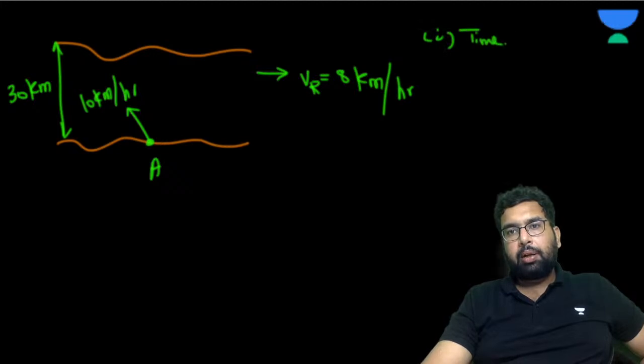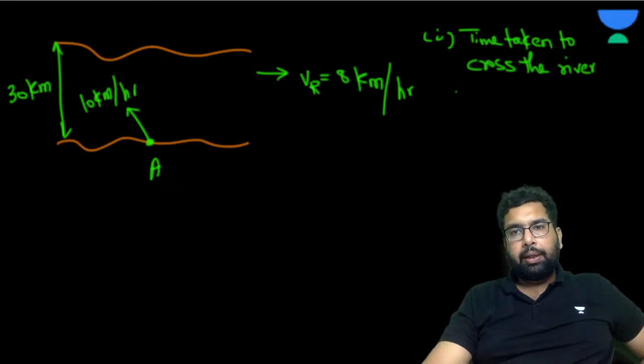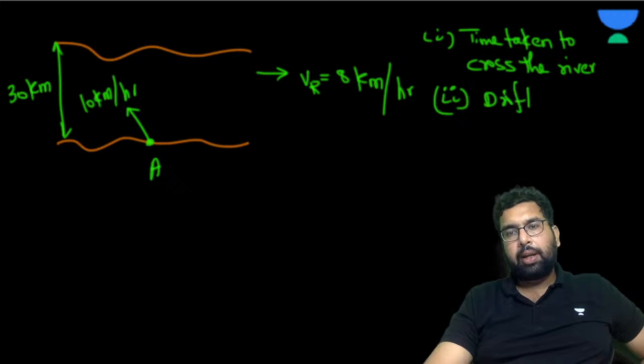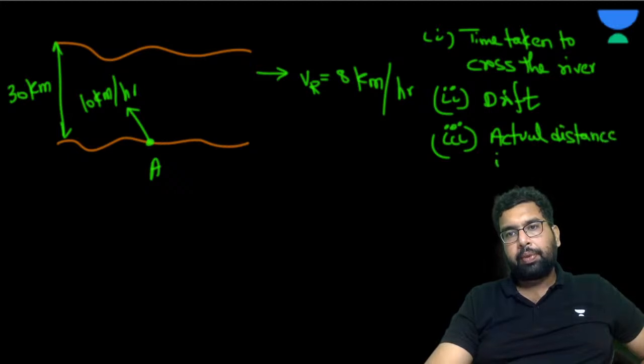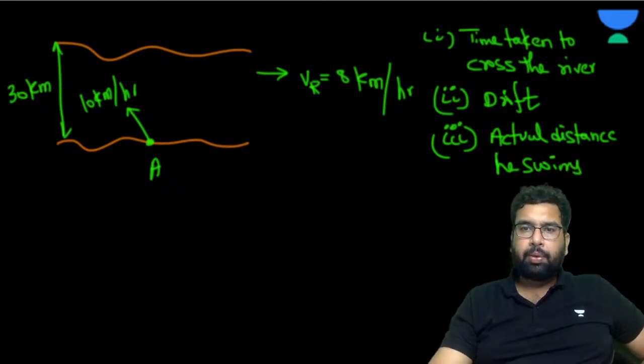First, the time taken to cross the river. Second, the drift, that is, at what point he arrives on the other shore. And third thing is the actual distance he swims. See, they can make you any number of questions in this, right? Please go for it. I'm very sure we'll be able to do it.